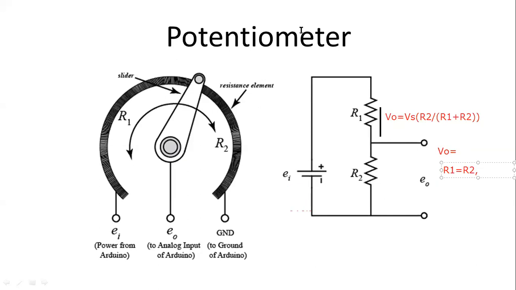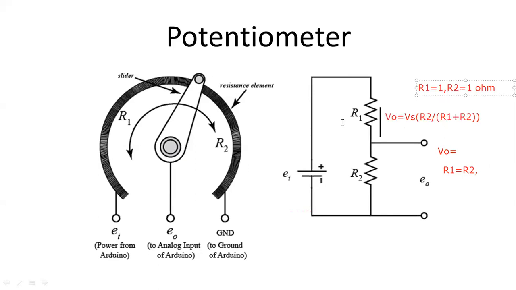Yes, very good. You are all so genius. The output will be half of the supply voltage. Now a few more assumptions I'm going to make in this voltage divider rule. R1 I'm going to take as 1 ohm, and R2 I'm going to take as 1 ohm. That is ohm, don't get confused about it. R1 is equal to 1 ohm and R2 is equal to 1 ohm. What output are we going to get now?